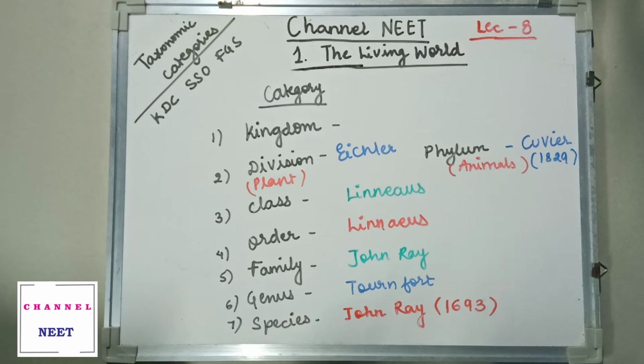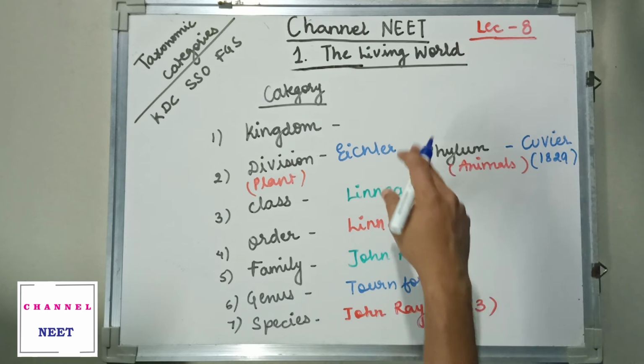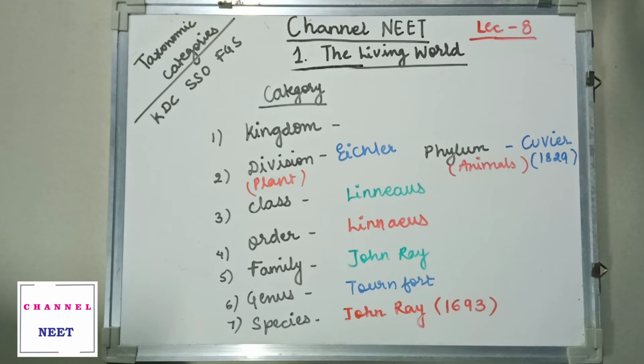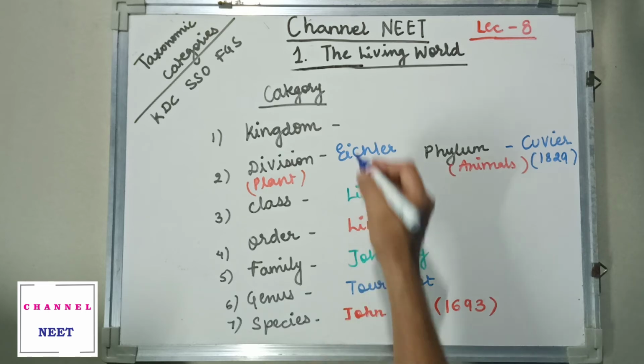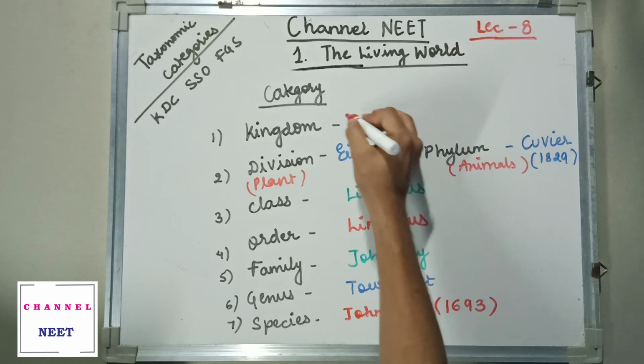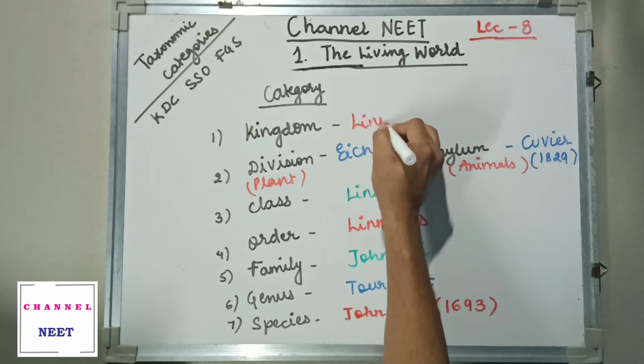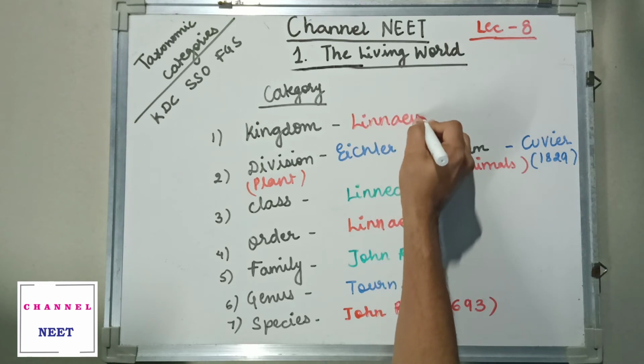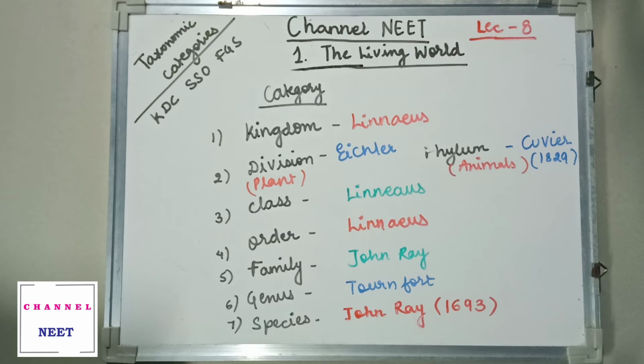Next, the kingdom, which is the highest category, was again given by Carolus Linnaeus. So this is the taxonomic category, who has proposed which.